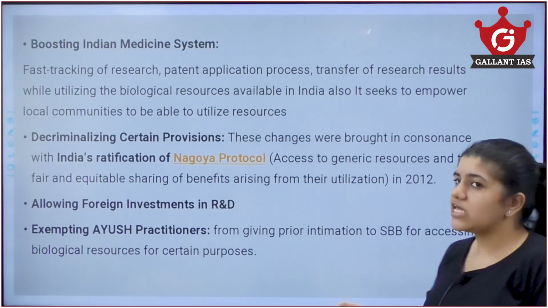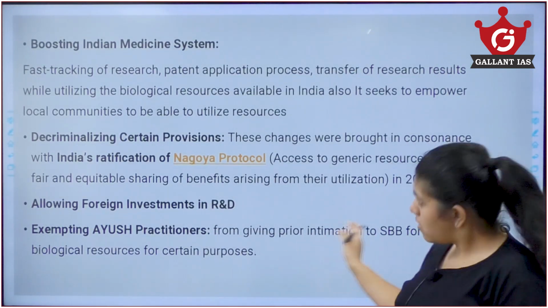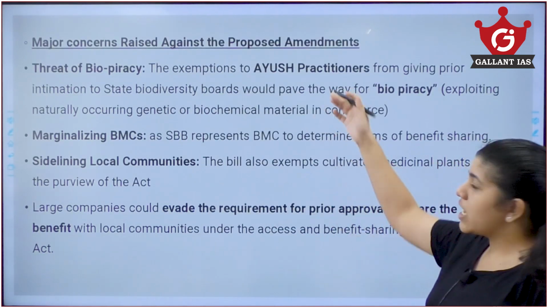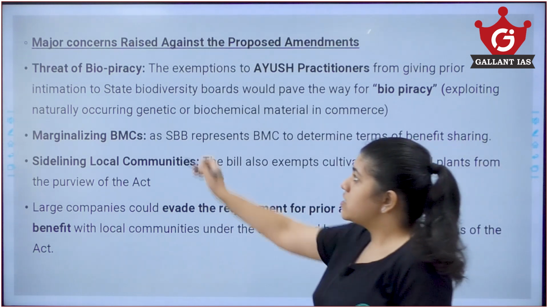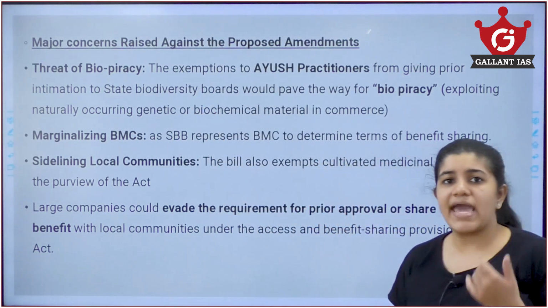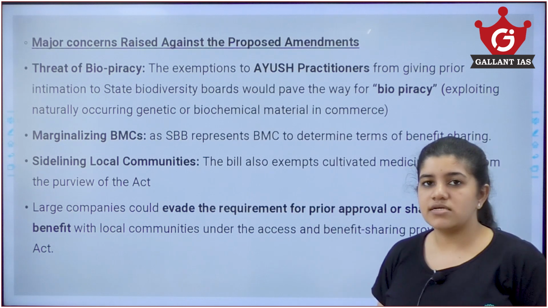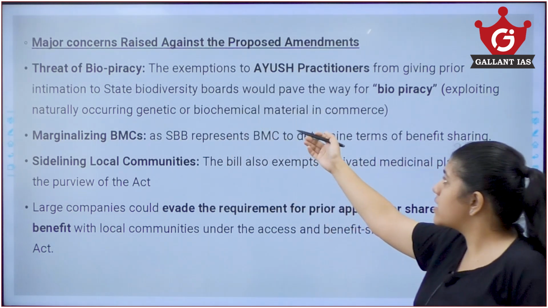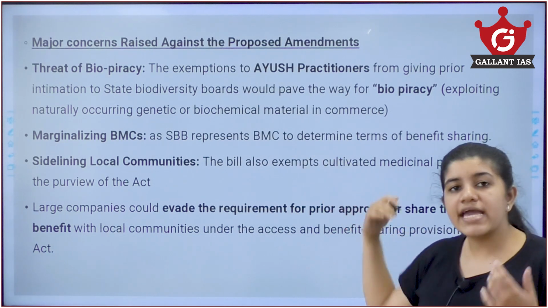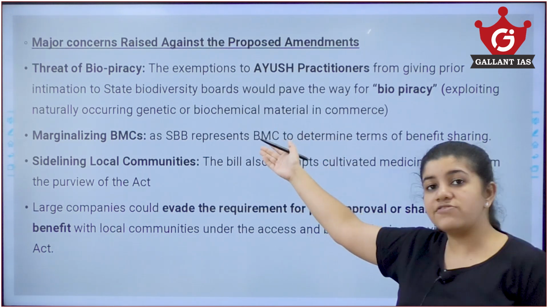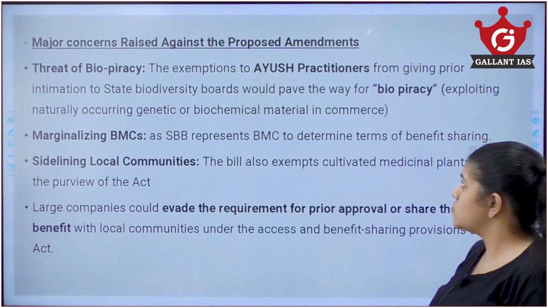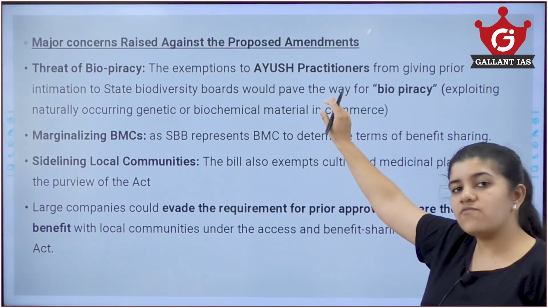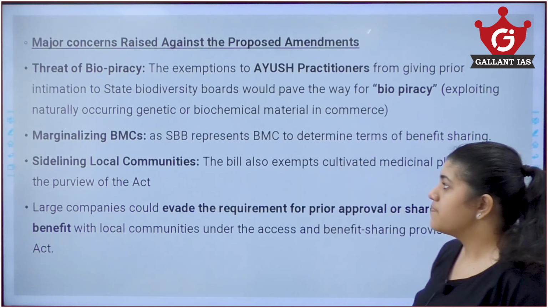Now, this Act has equal pros and equal cons. Now, let us see the cons. Major concerns raised in this amendment. The threat of biopiracy. Now, there is an exemption to Ayush practitioners, so they may be able to exploit the biochemical materials that are available. They can exploit the information from traditional practices as such. That is the major concern of biopiracy mentioned here.